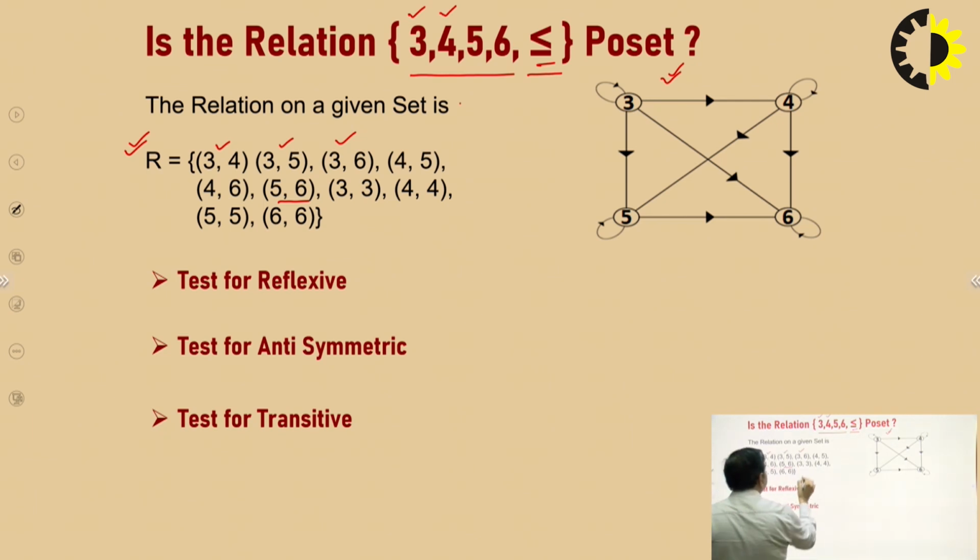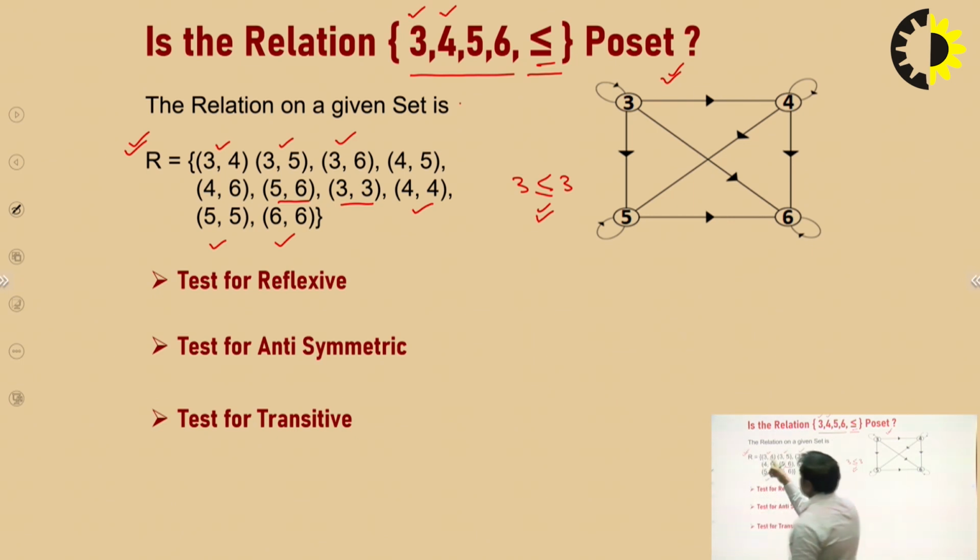Similarly, there exists 3, 3 because 3 is less than and equal to 3. Here the relation is less than and equal to, so we can make this type of pair also. And there exist 4, 4, 5, 5 and 6, 6. So the relation contains these ordered pairs. If the relation contains these ordered pairs, then we can create a graph also.